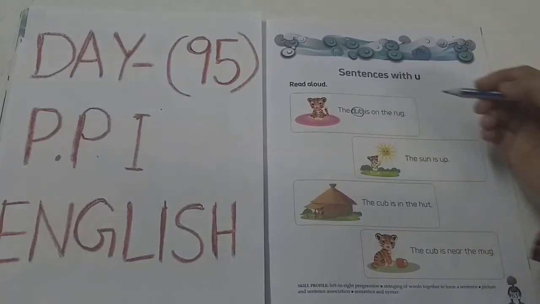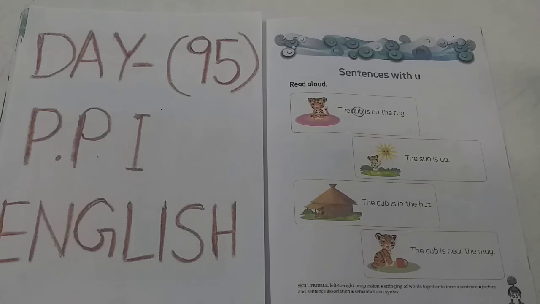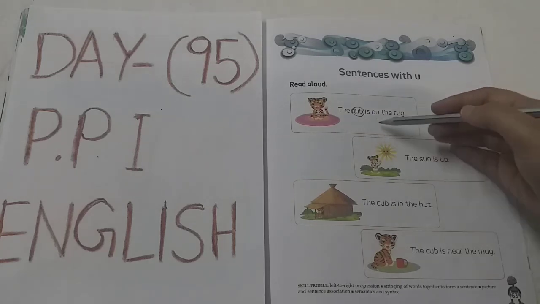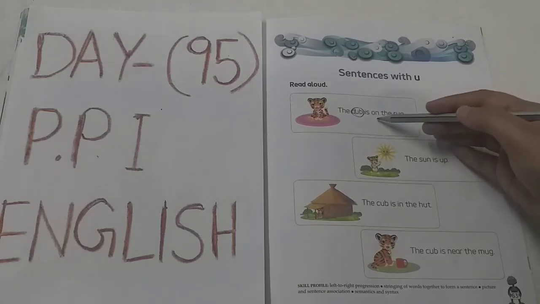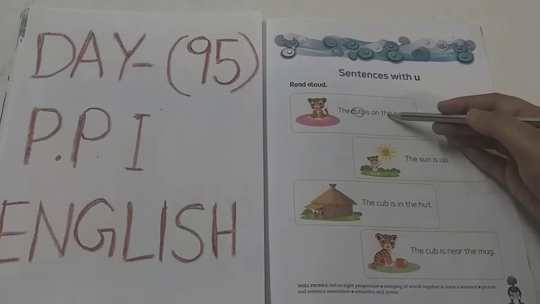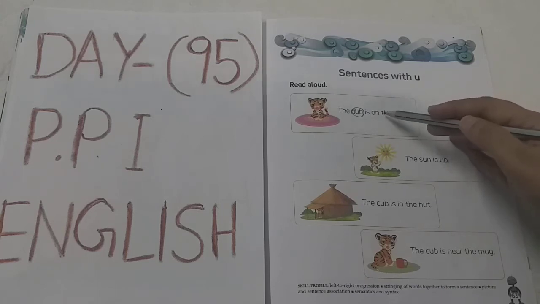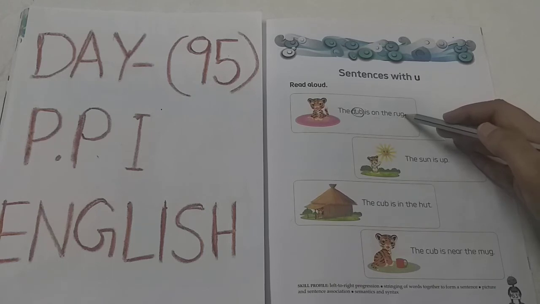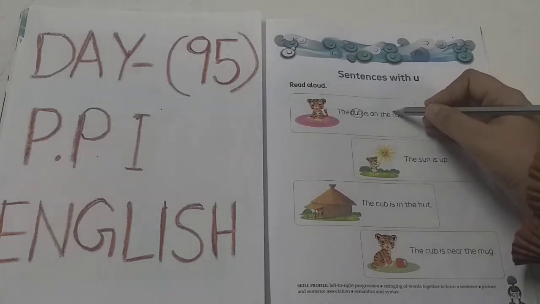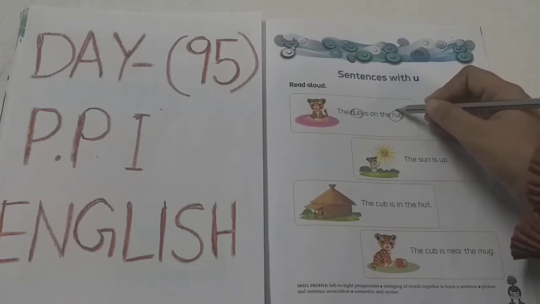Okay. Is. On. THE. The. In these words, can you see U vowel? No. There is no U letter. RUG. Rug. In this rug, we can see U letter. So circle this word. Okay.